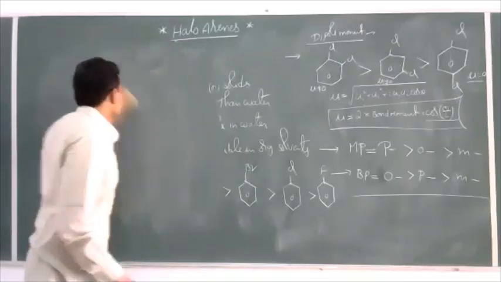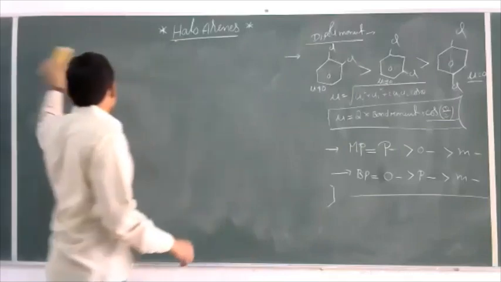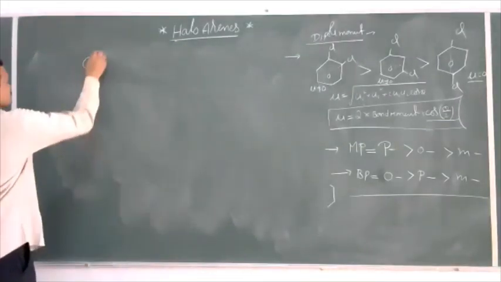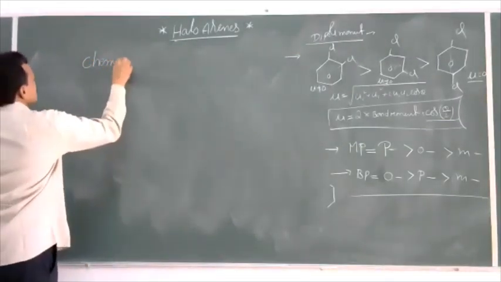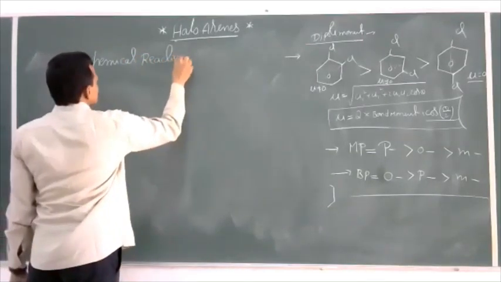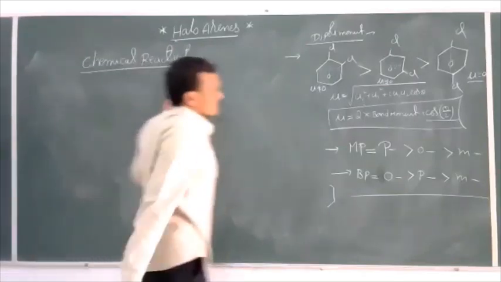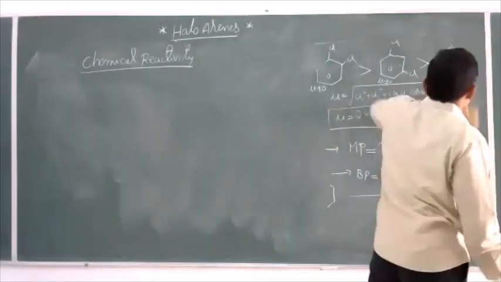Now, come to the chemical reactivity. So, chemical reactivity of haloarenes.